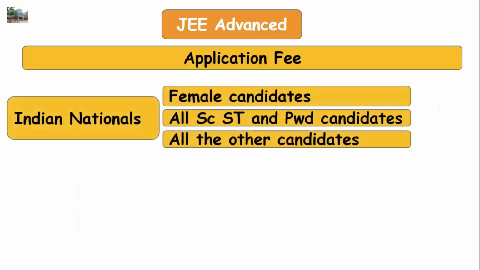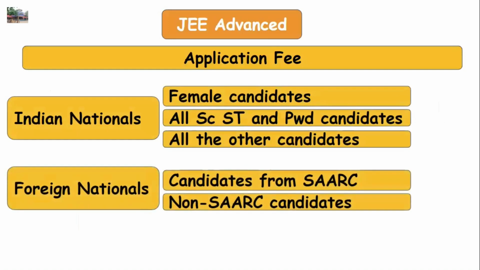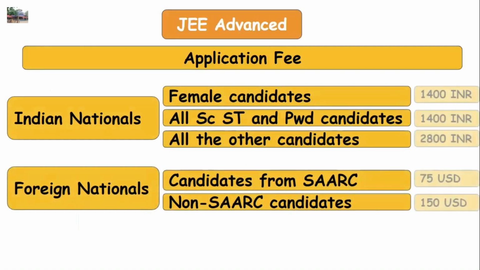How much should I pay to write the exam? The fee depends on whether you're an Indian national or a foreign national. If you're an Indian national and a female candidate, you'll have to pay 1,400 Indian rupees. If you're an Indian national and belong to SC, ST or a person with disability category, you have to pay 1,400 Indian rupees. If you do not belong to any of the previously said categories, you have to pay 2,800 Indian rupees. If you're a foreign national and from one of the SAARC countries, you have to pay $75. If you're a foreign national and not from any of the SAARC countries, you have to pay $150.